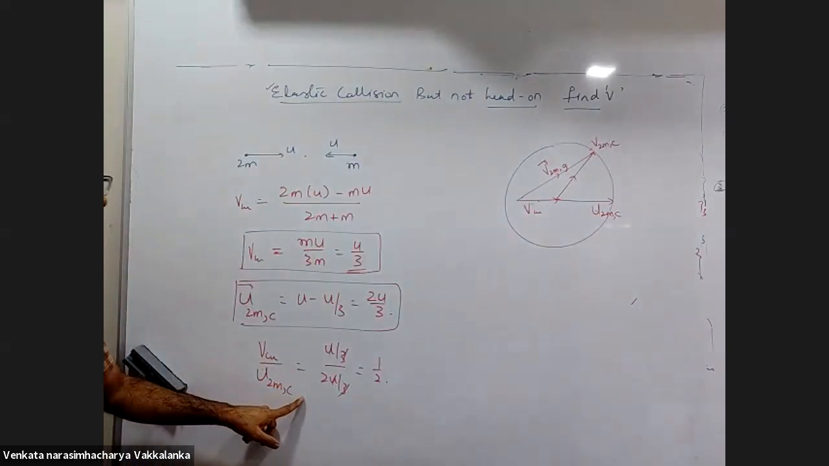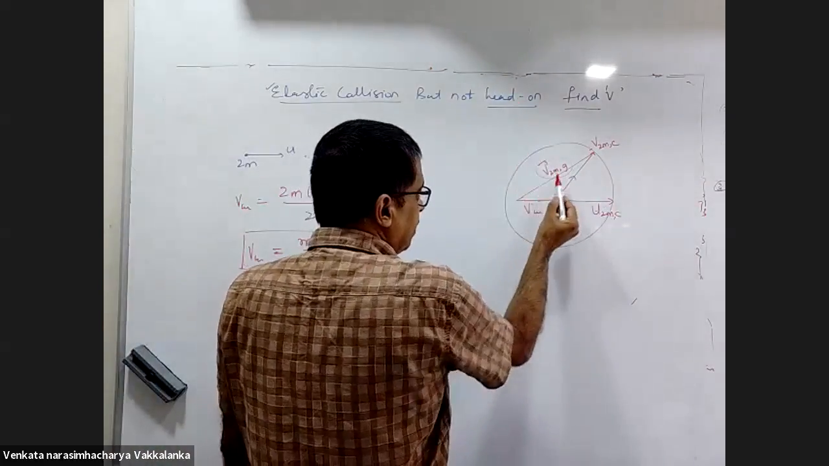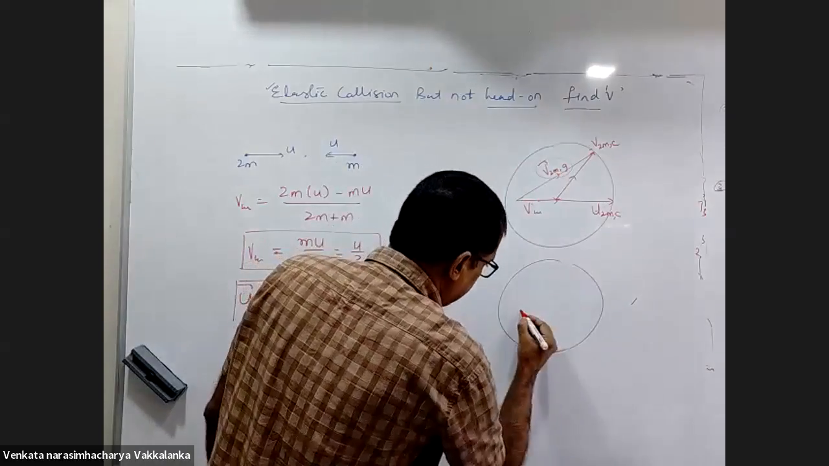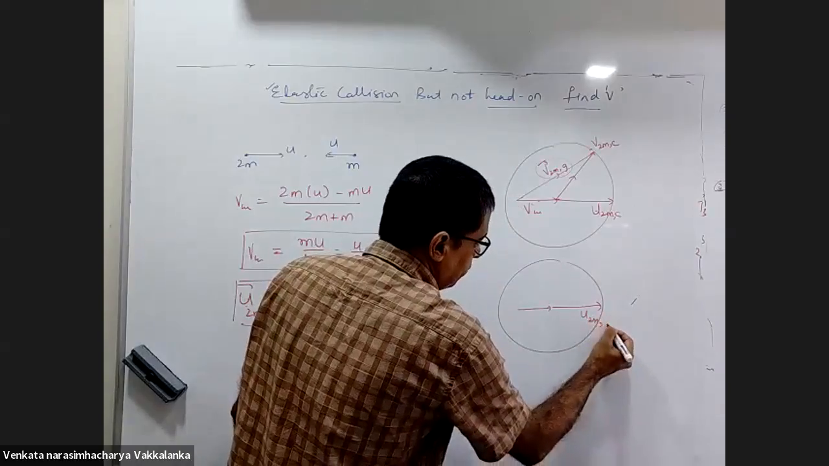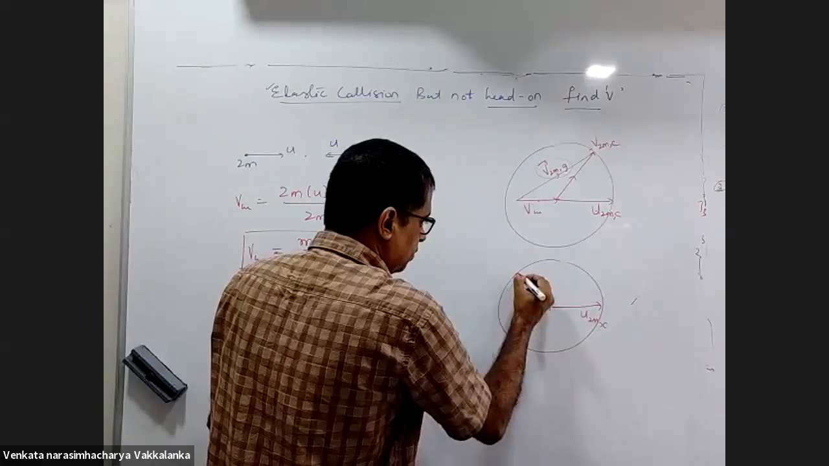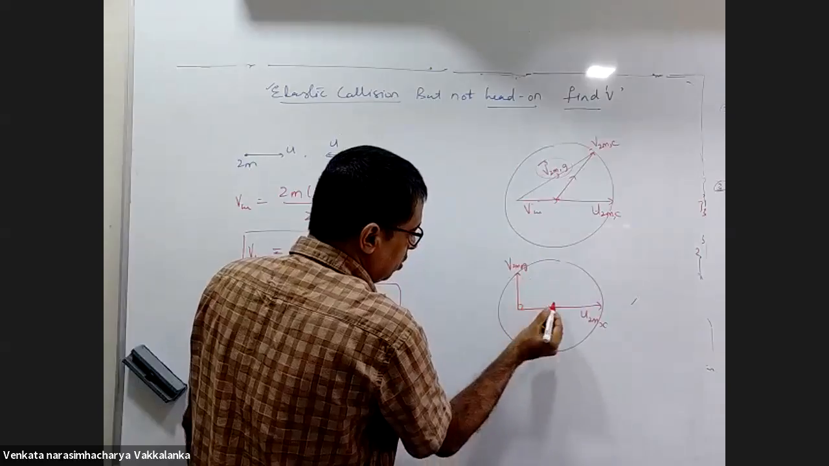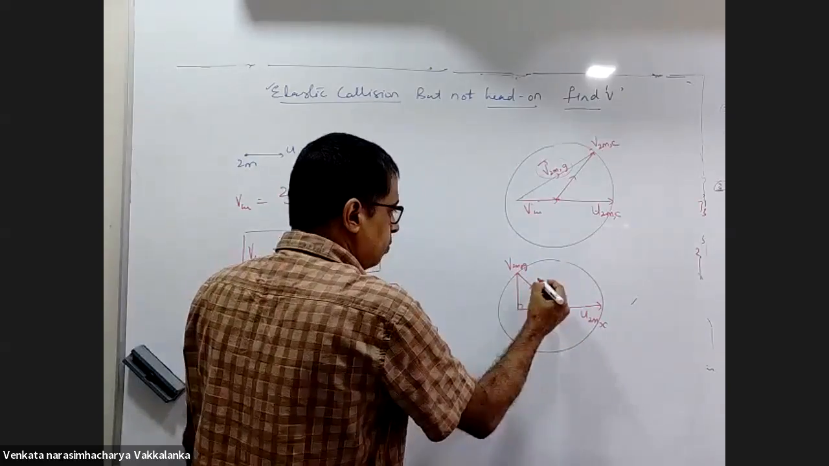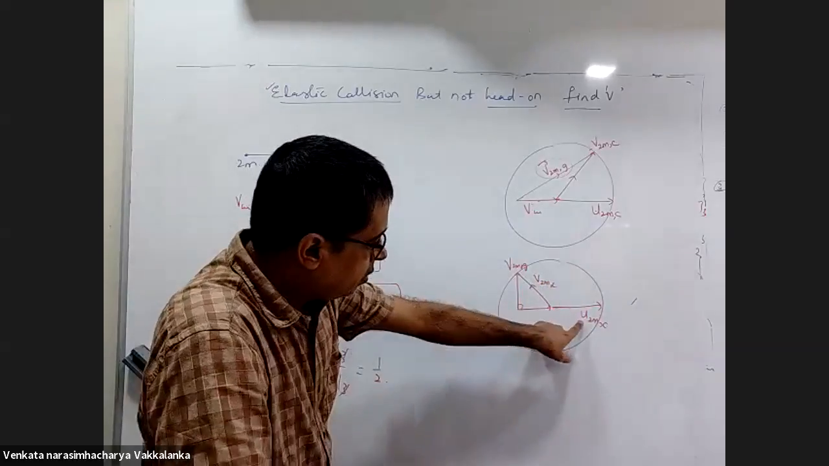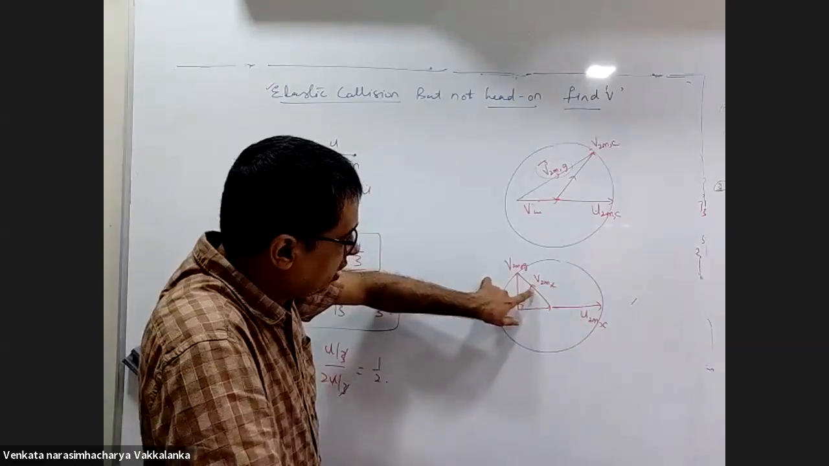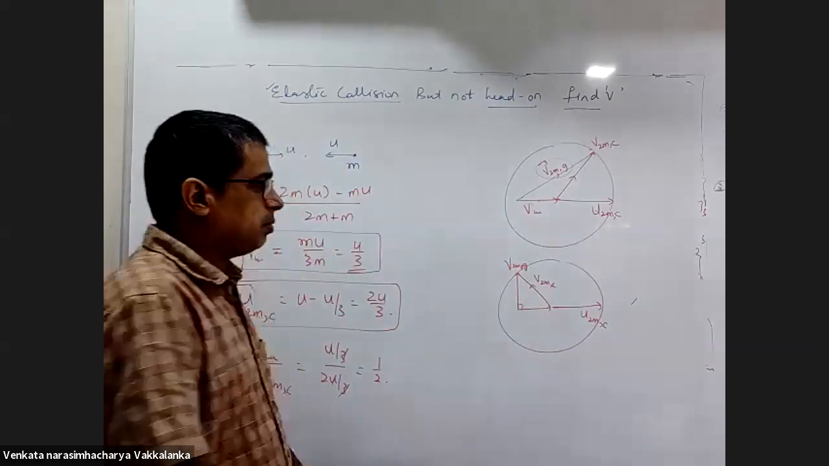That's what you got. But then he's telling you that this is perpendicular. Now redraw the diagram. This is velocity of 2m with respect to center of mass. This is velocity of 2m with respect to ground. You are telling me that this will be this way, then this should be this. This is initial velocity of 2m with respect to center of mass. This is final velocity. This is the velocity with respect to ground.